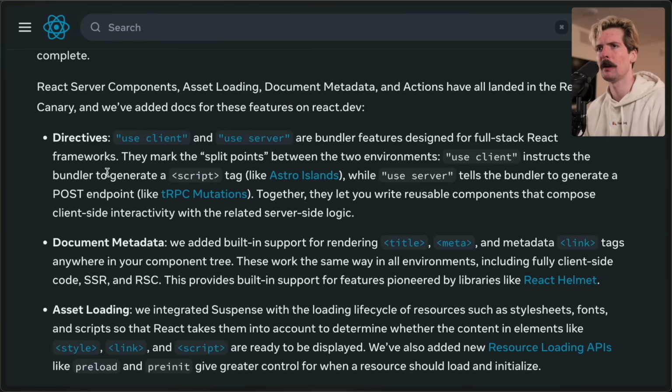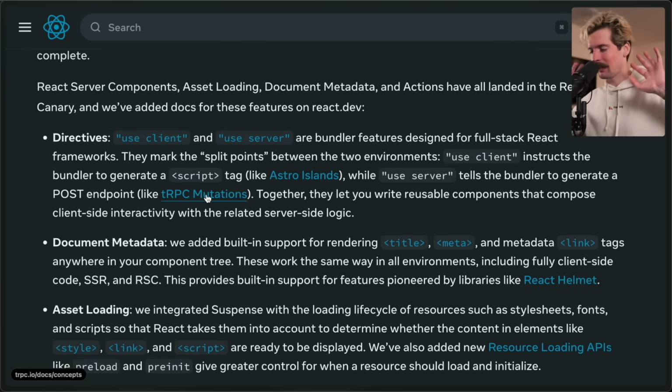Use client instructs the bundler to generate a script tag, similar to Astro's Islands, where use server tells the bundler to generate a post environment, like TRPC mutations. I'm going to take a little moment of pride here. The reason TRPC made it here is because TRPC became a popular thing that nerds like us talk about to discuss modern best practices for full stack web dev.